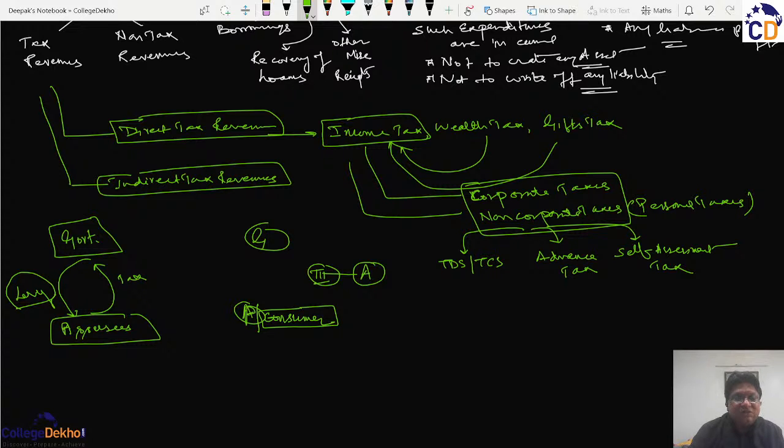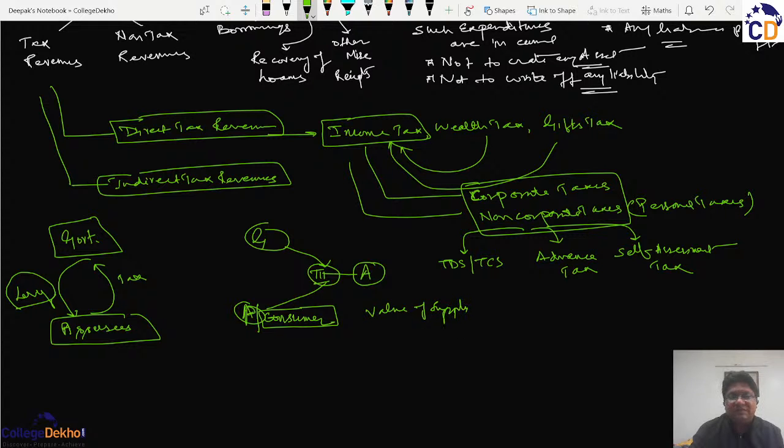But because such commodities, goods or services, are provided by a third person known as the vendor or the supplier, the government makes this third person the assessee and asks that person to collect the tax from the consumer on such value of the commodity or value of the supply.